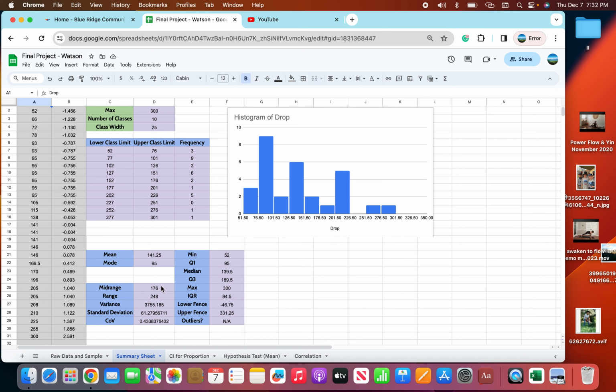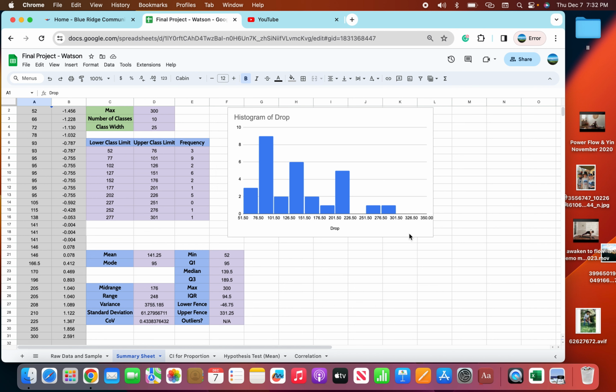Mid-range was 176, range 248, variance 3,755.185, standard deviation 61.28, covariance 0.434. And as far as the histogram goes here, it appears to be skewed.